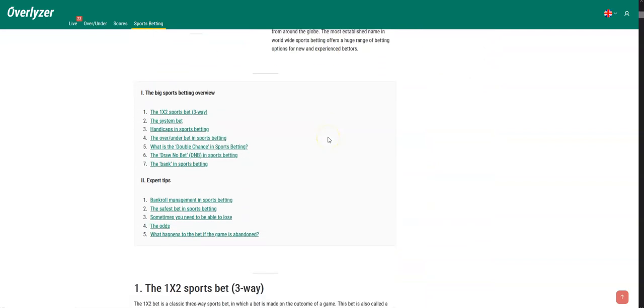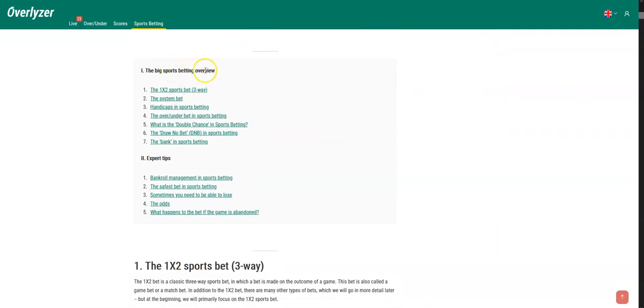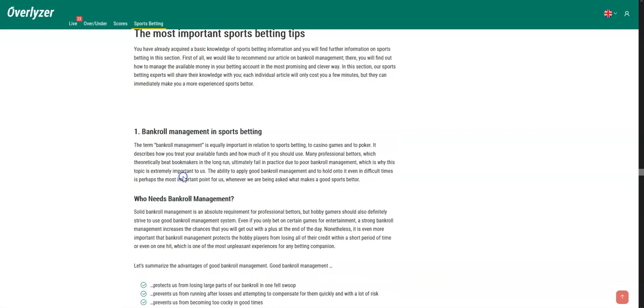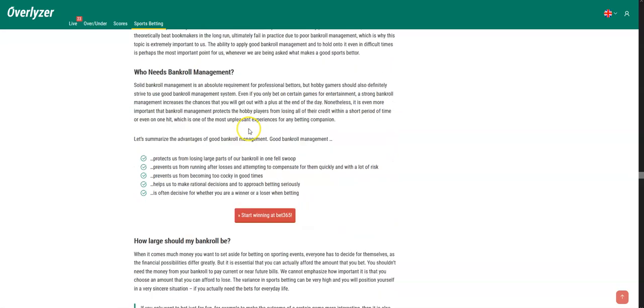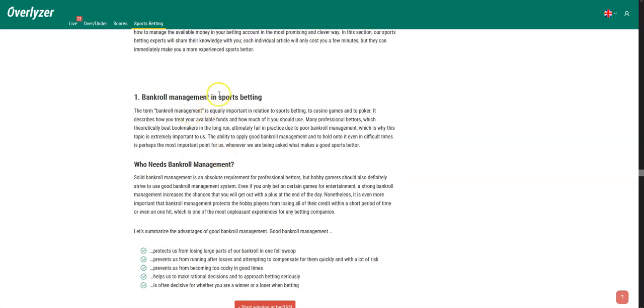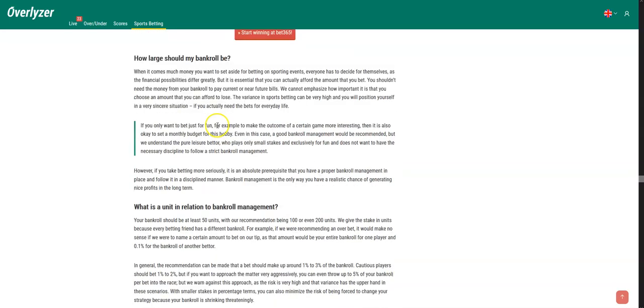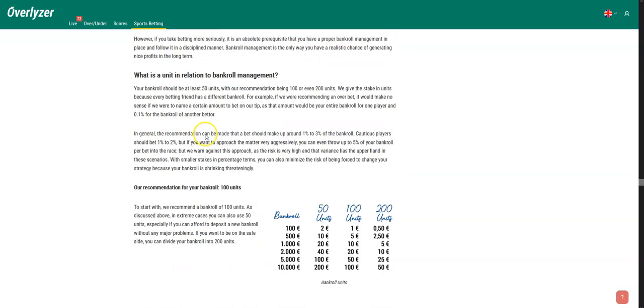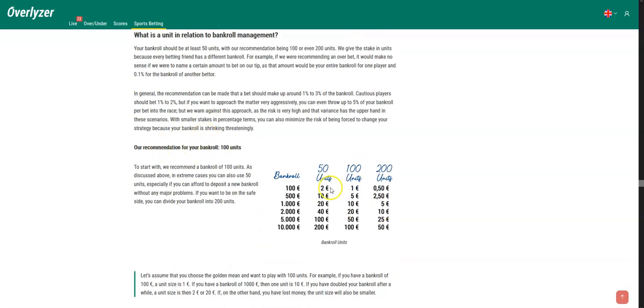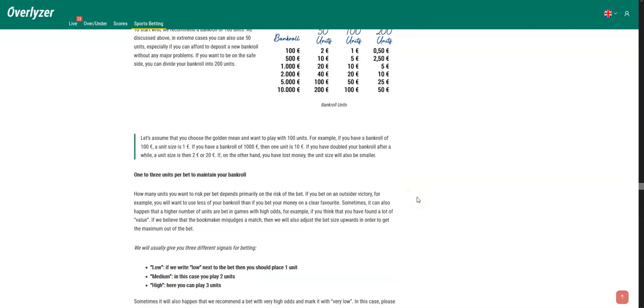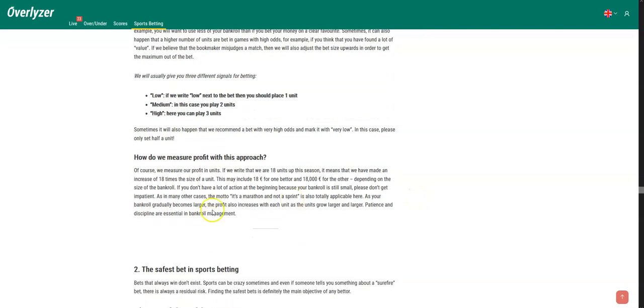For example, if you go to sports betting tips, you get some information about the best sites where to bet, you get a sports betting overview, you got some expert tips, and here you'll find the bankroll management part where we explain in quite good detail how large your bankroll should be, what's a unit, what's our recommendation on how to use these units, how much stake to put in single bets, and how we measure profit with this approach.